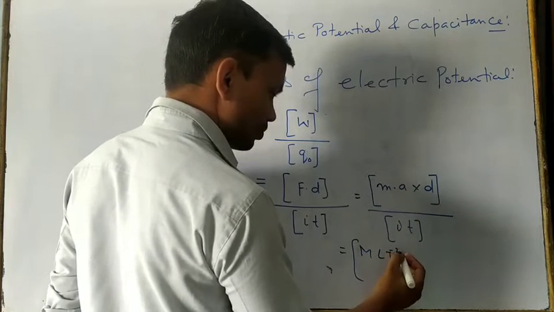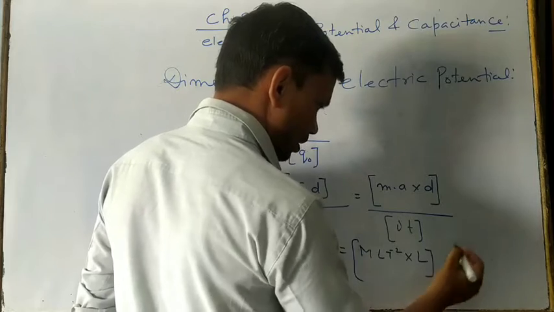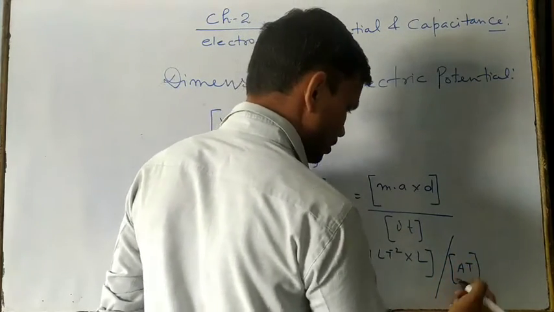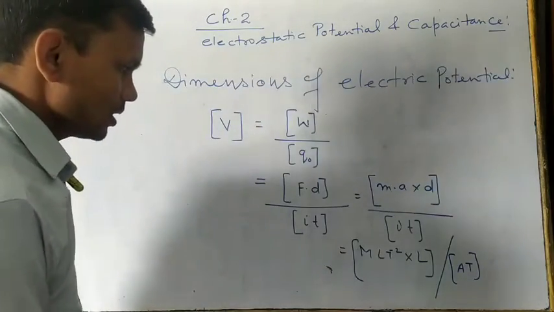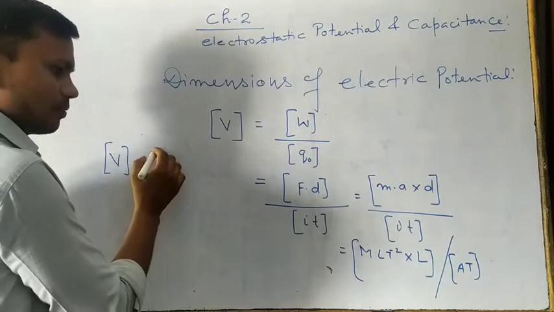Acceleration is LT^-2. And distance, this is the L. And divided by current, this is the A. And time, this is the capital T. So this becomes what? Dimensions of V. This is what?